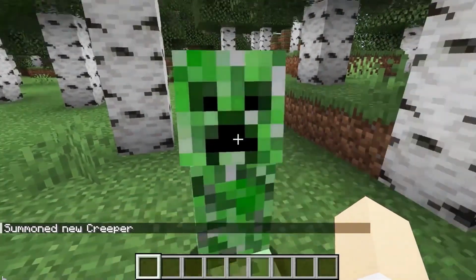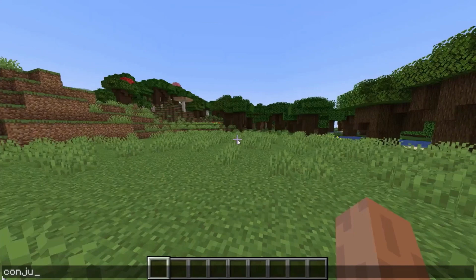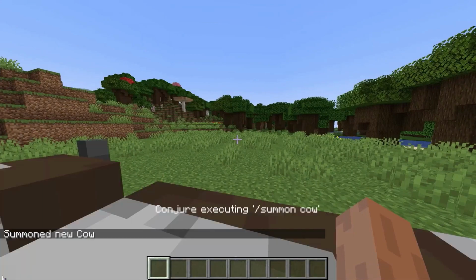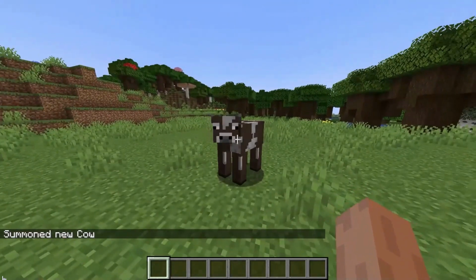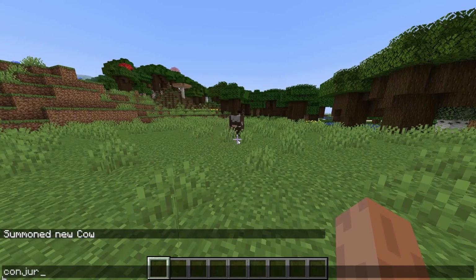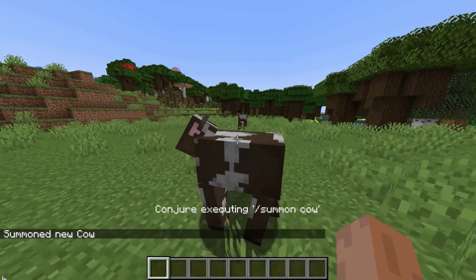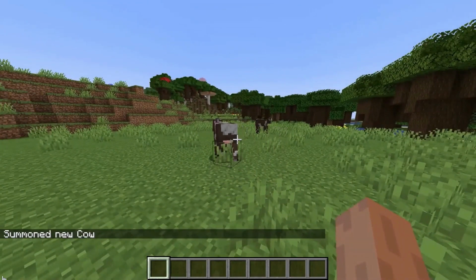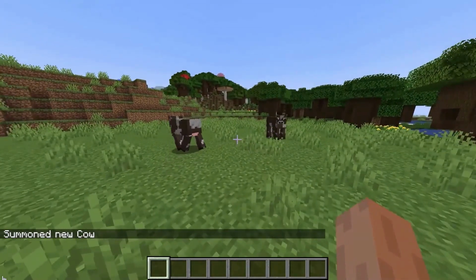So let's try this out for real in Minecraft. I'll ask it to make a cow. And there's our cow. It converted my request to create one. That was pretty easy, though, because it just converted my command to summon cow. Now, let's be less precise and type make an animal that goes moo. And OpenAI knows about the world, and it was able to translate my intent using the sound a cow makes to tell Minecraft to summon a cow.